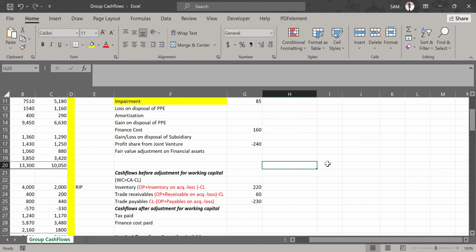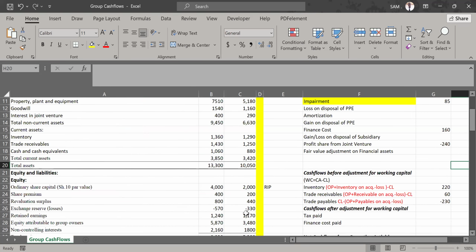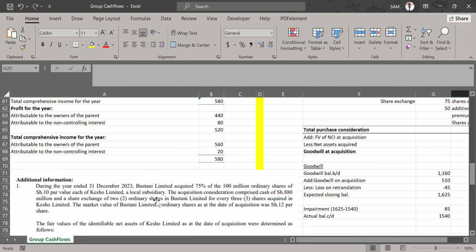Just take, under all the assets under the working capital section, the opening amount, and add whatever amount you've acquired from the subsidiary. Because we know we have an acquisition here in note 1. There was an acquisition of this subsidiary.